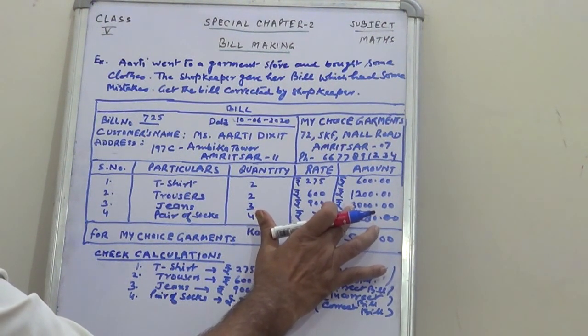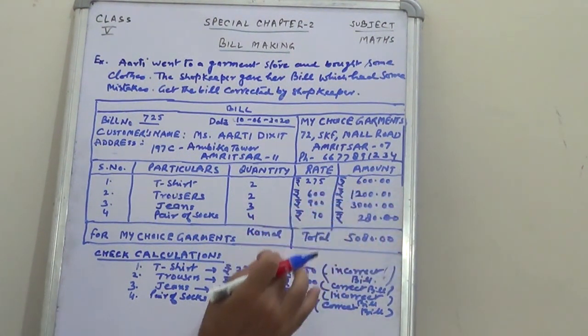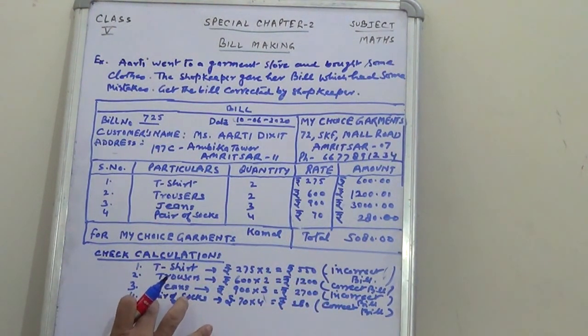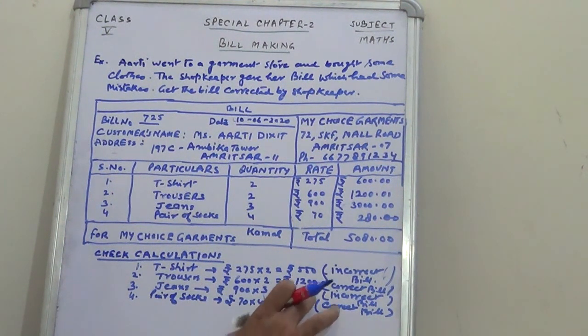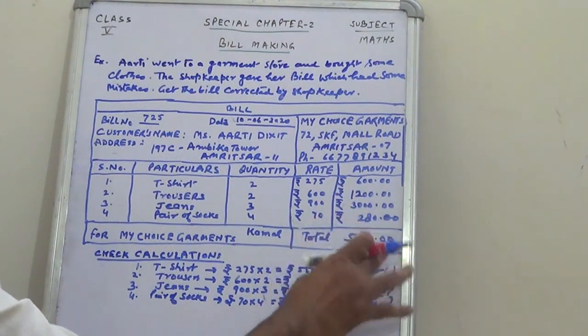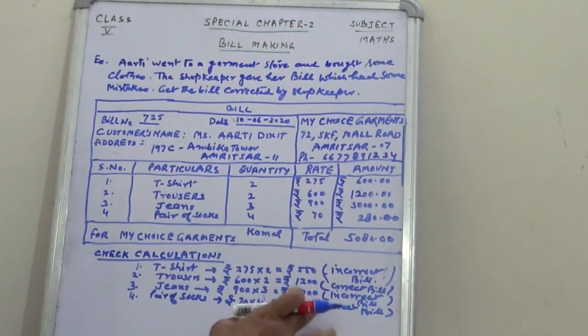He has written here 3000 rupees instead of 2700 rupees. And now checking the last item, a pair of socks, it is costing 280 rupees and the bill is given for 280 rupees. So here this bill is correct. 2 amounts are correct and 2 amounts are wrongly written.